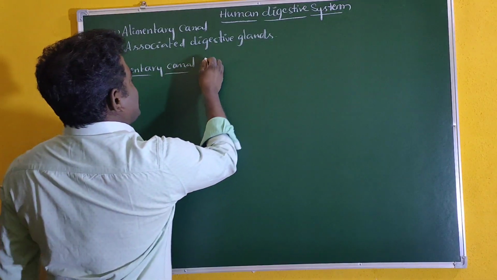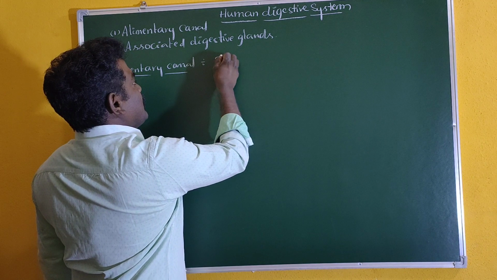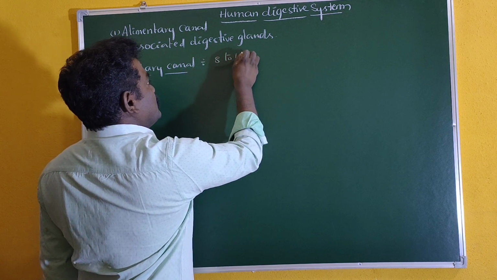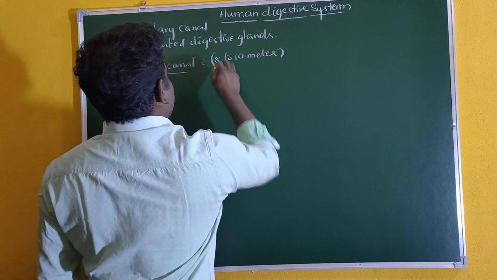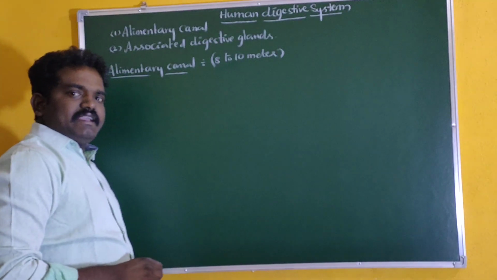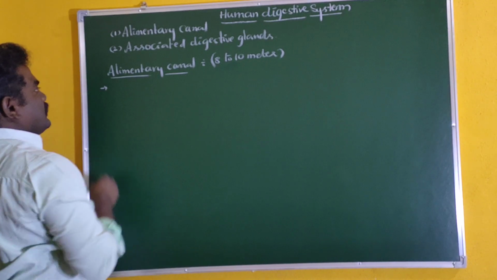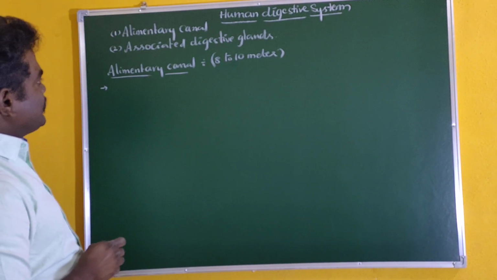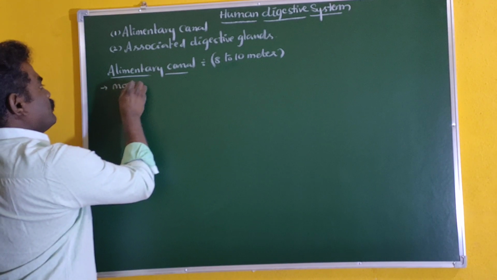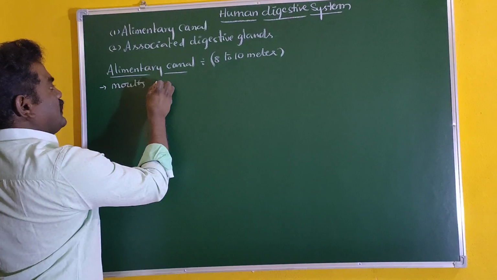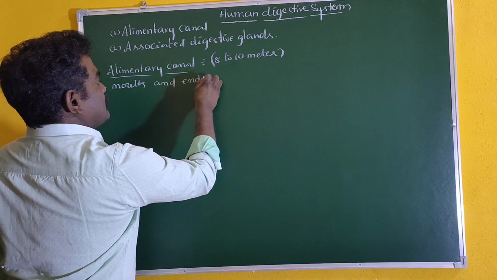This alimentary canal's average length is 8 to 10 meters. And where does it extend from and to? It starts from the mouth and ends with the anus.